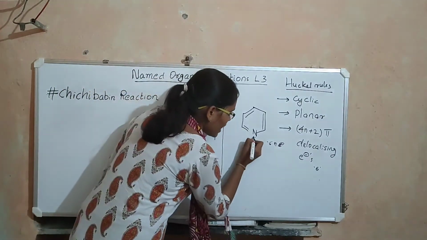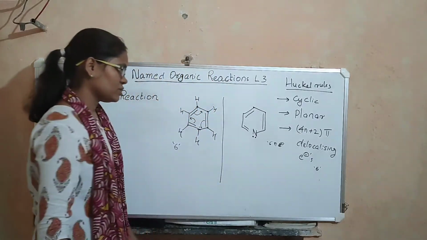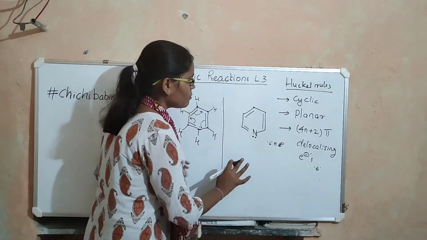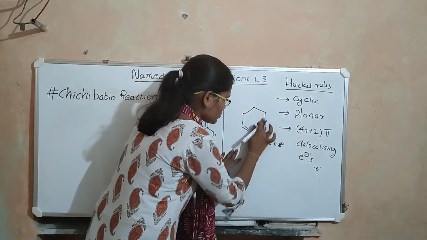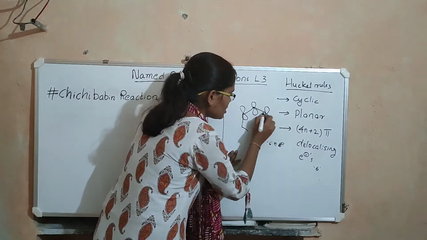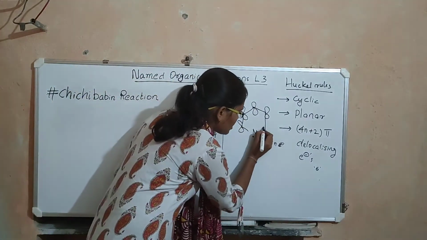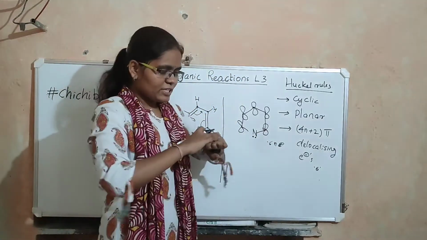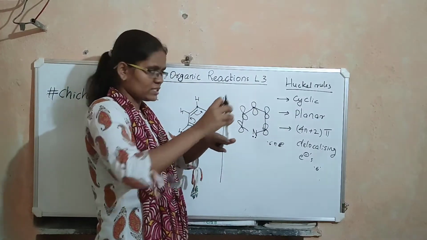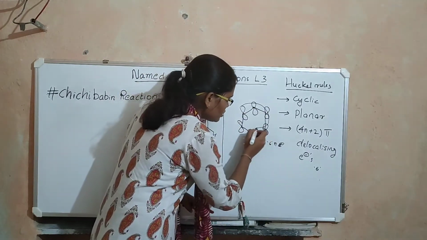You can ask me one thing: why are we not counting the lone pair of electrons present on nitrogen? This is because these electrons do not participate in delocalization. All the pi electrons delocalize in the p orbitals which are perpendicular to the plane of the pyridine ring, and the electrons present in these orbitals keep delocalizing.